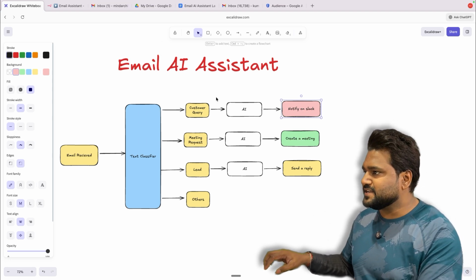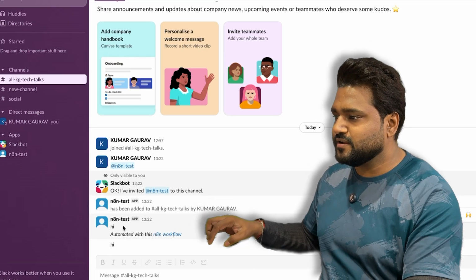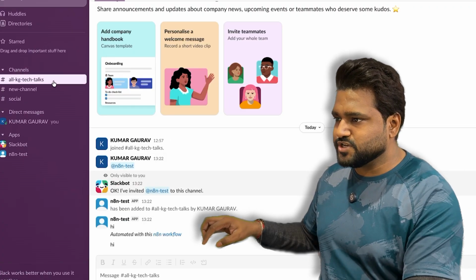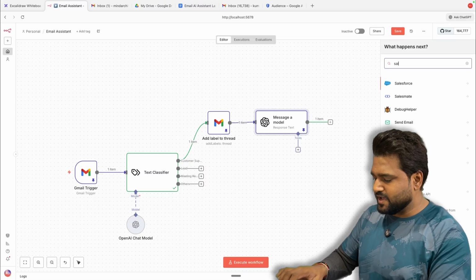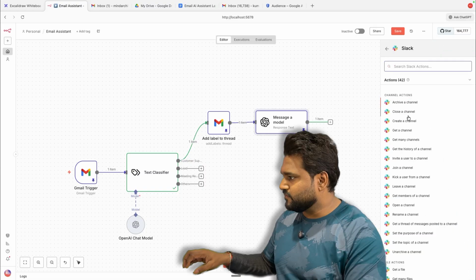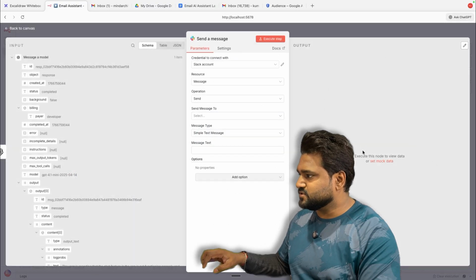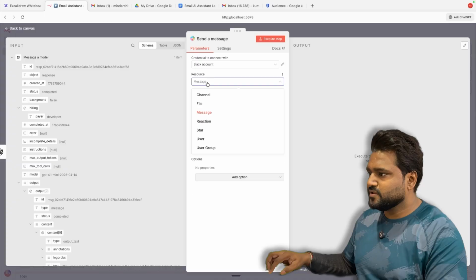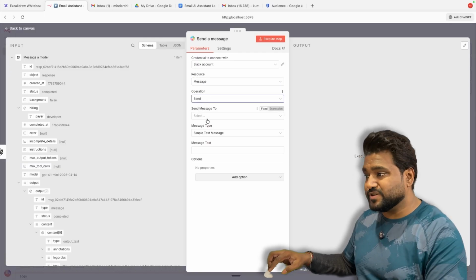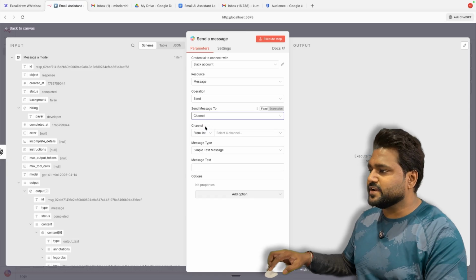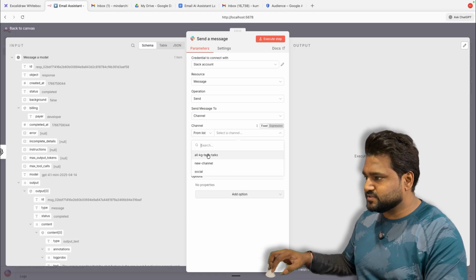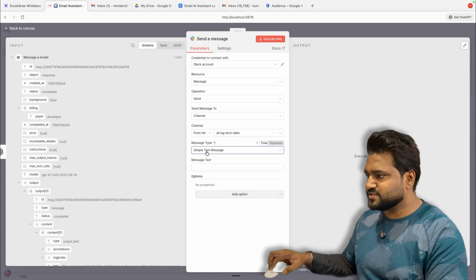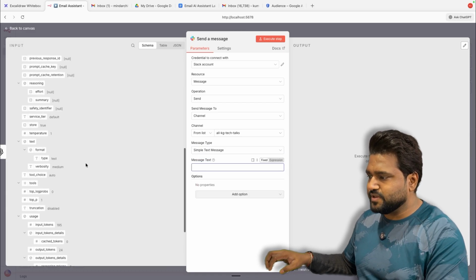Coming back to our diagram, the next thing is we need to notify the people on Slack. So I have created a Slack channel, and I have added n8n in this particular channel. The next node is Slack, and we'll be sending a message. Where is send message? Send a message. I have already added my Slack access token here. It should be a send operation. We need to send it in a channel, and the list is here. Let's do it in this channel only. This will be a simple text, and the message would be this one.